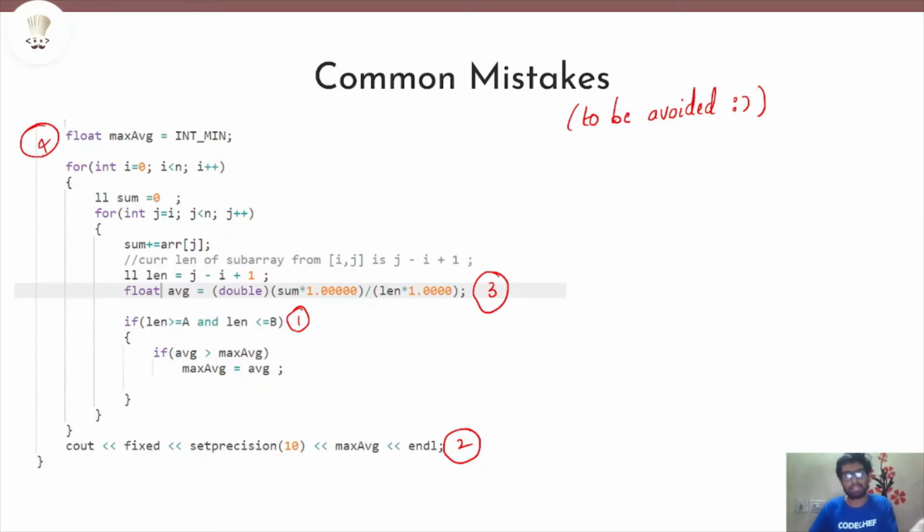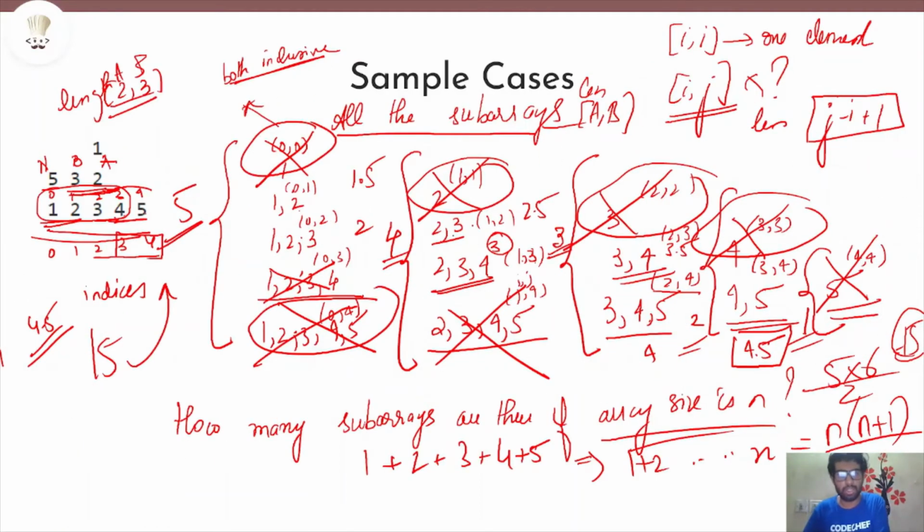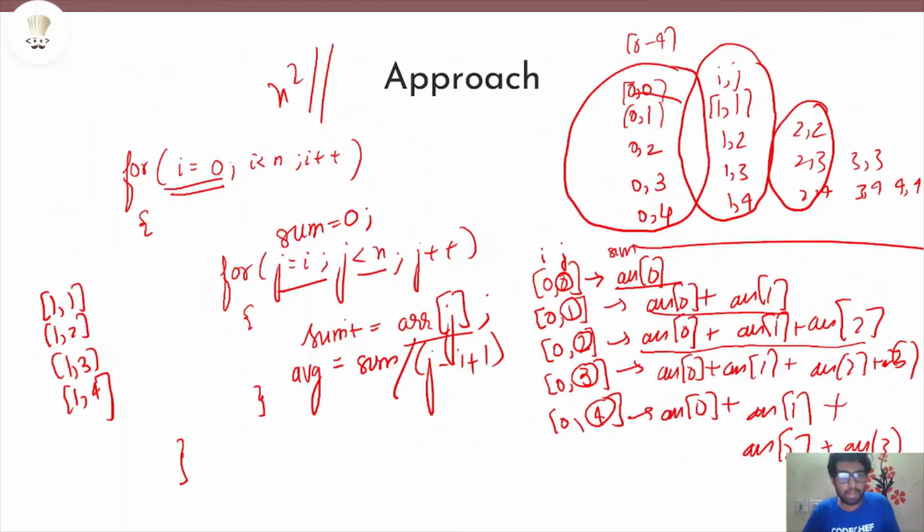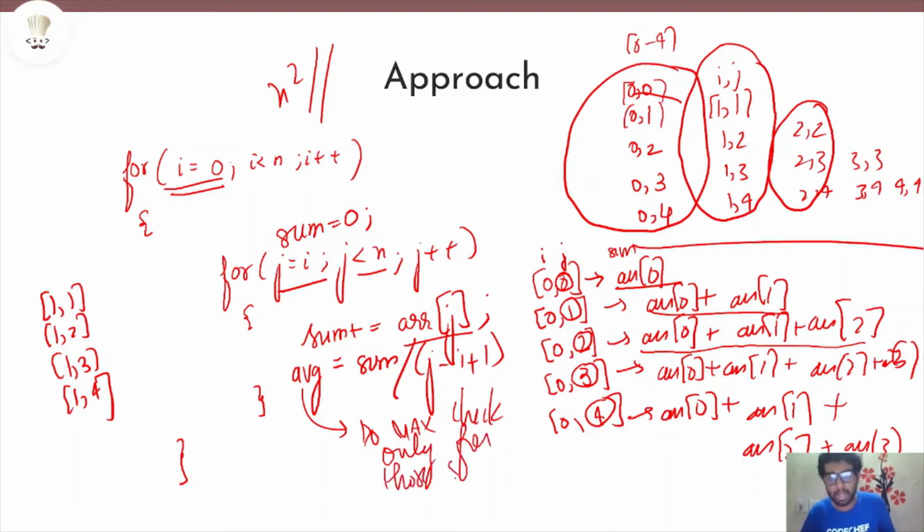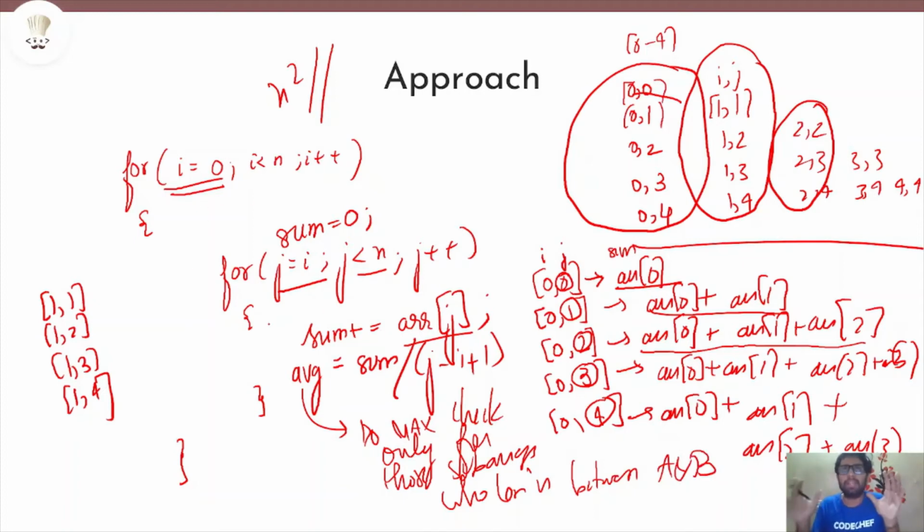This looks pretty standard, because in our question here also, I need to write that condition here also. Basically, I need to do the maximum check only for those subarrays that meet our criteria, only for those subarrays whose length is between a and b. We do not need to do it for every subarray. Just for those subarrays where length is between a and b, we need to check the maximum average. So that is just one extra check.